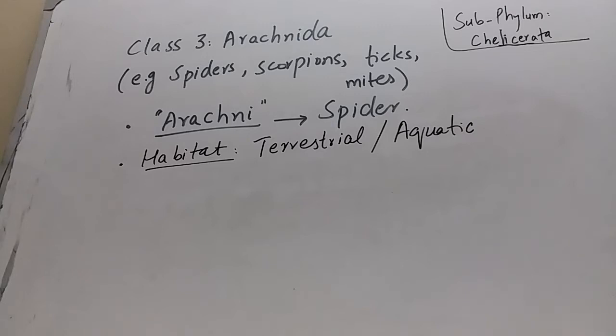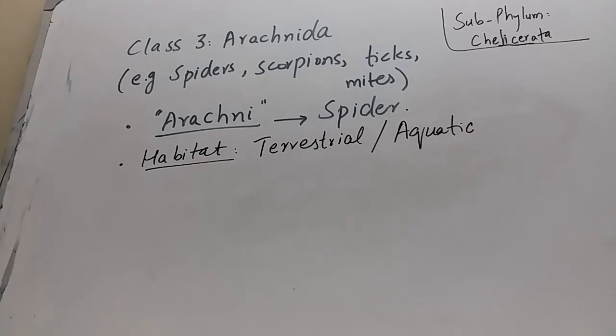So the class Arachnida includes spiders, the true spiders, scorpions, ticks and mites. Spiders and scorpions are the large-sized arachnids, while ticks and mites are small-sized arachnids.